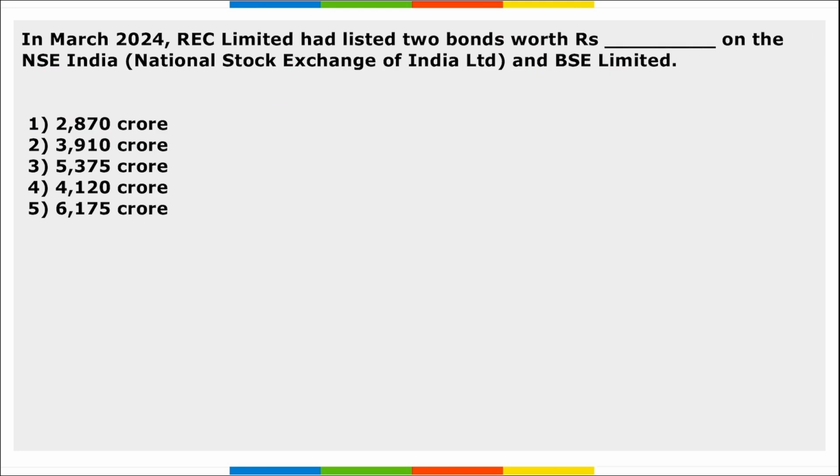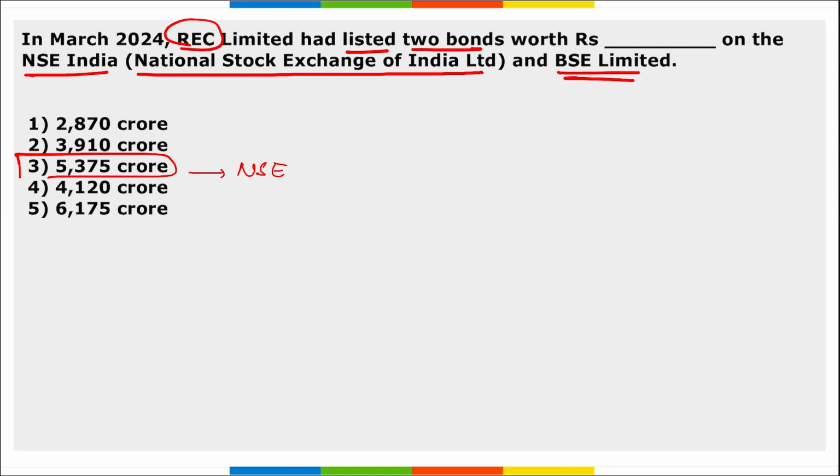Next is, in March, REC Limited had listed 2 bonds worth dash amount on the NSE India, that is National Stock Exchange of India, and BSE Limited. So REC Limited had listed 2 bonds worth 5,375 crore rupees, and they were listed on NSE, that is National Stock Exchange of India, and BSE, Bombay Stock Exchange. The first bond is worth 2,500 crore rupees, and it has a maturity period of 3 years and 2 months with an offer interest rate of 7.64%.